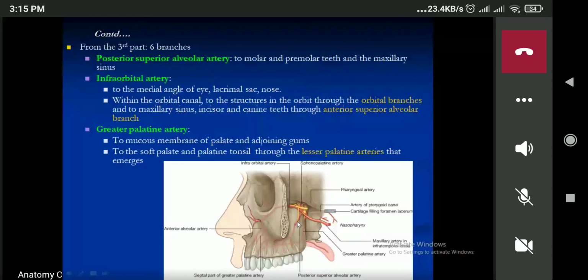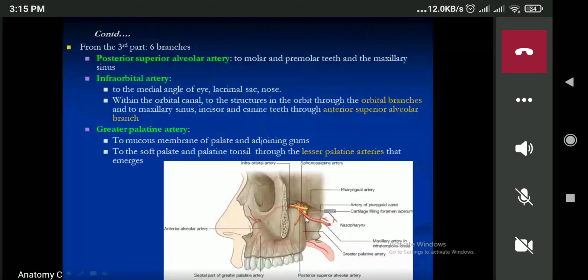Now next one, can you see one artery which is going down? This is known as the greater palatine artery. And next one is the pharyngeal artery. Can you see one artery which is looking behind and going towards the pharynx? This is the pharyngeal artery. And next one is the straight one going behind. This is the artery to pterygoid canal.